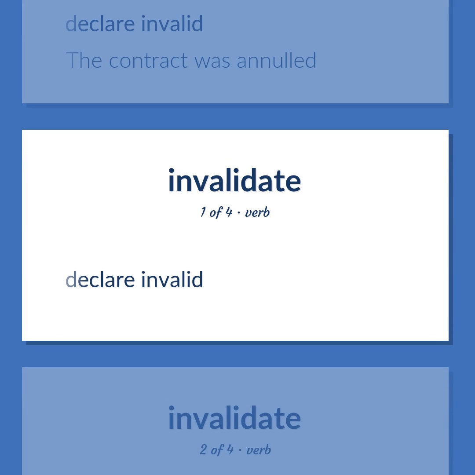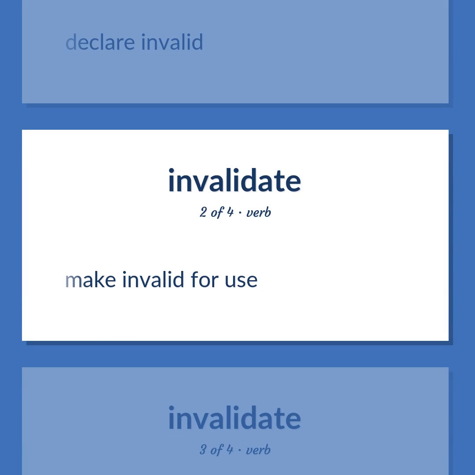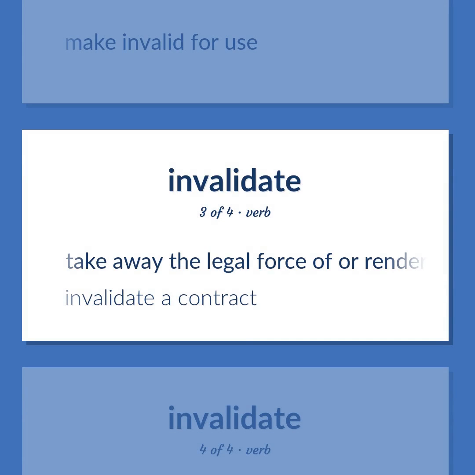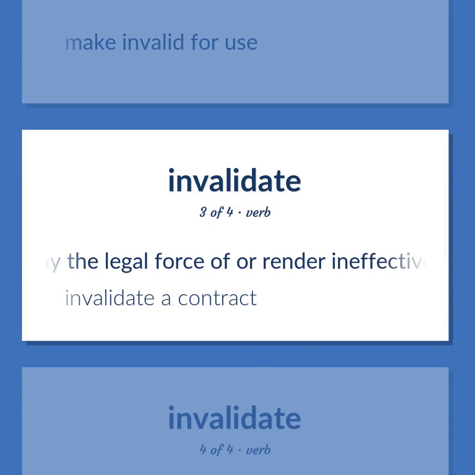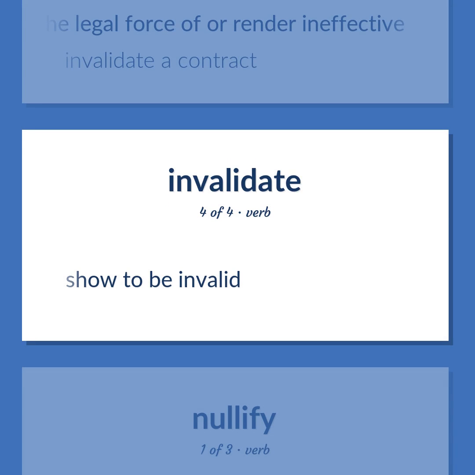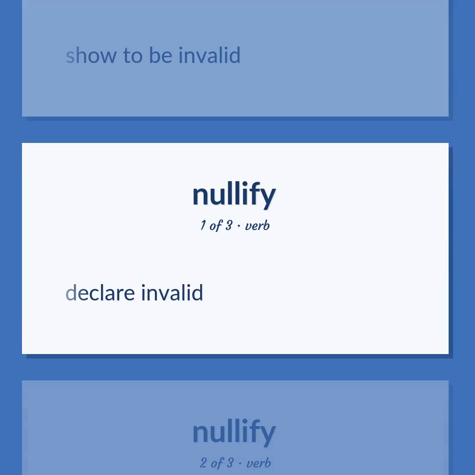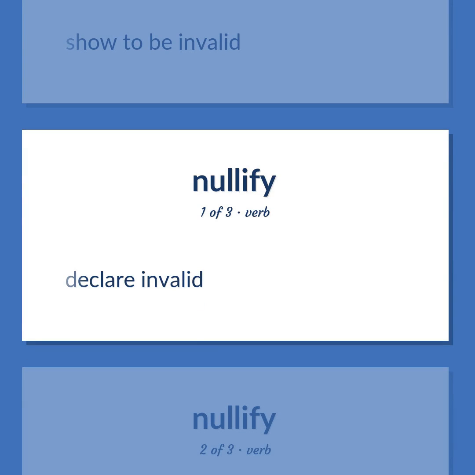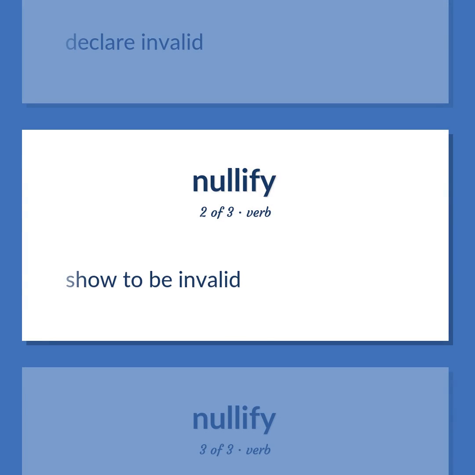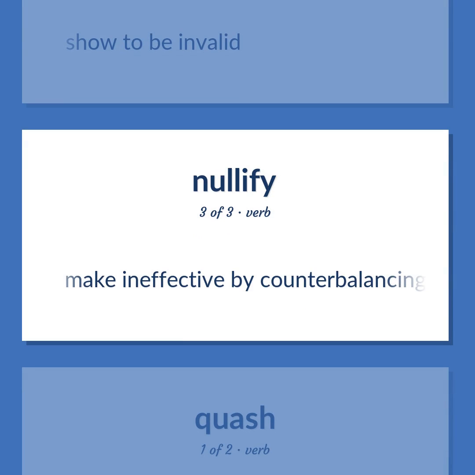Declare invalid. Make invalid for use. Take away the legal force of or render ineffective. Invalidate a contract. Show to be invalid. Declare invalid. Show to be invalid. Make ineffective by counterbalancing the effect of.